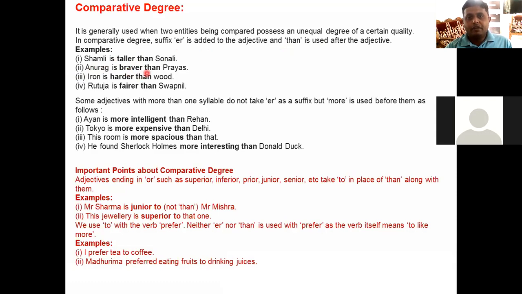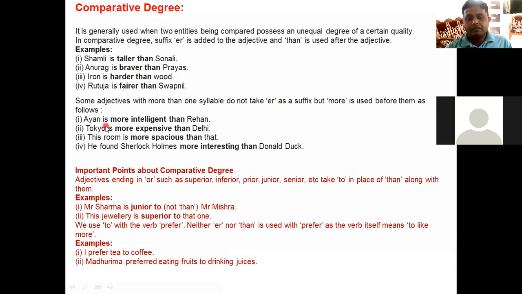See the next example. Anurag is braver than Prayas. The er suffix, braver. Iron is harder than wood. Rutuja is fairer than Swapnil. See, some adjectives are exceptions, right? As I told you, they do not take the er suffix, but they take more, right?